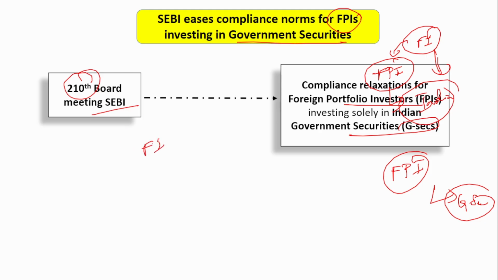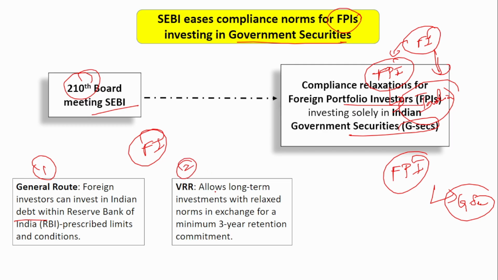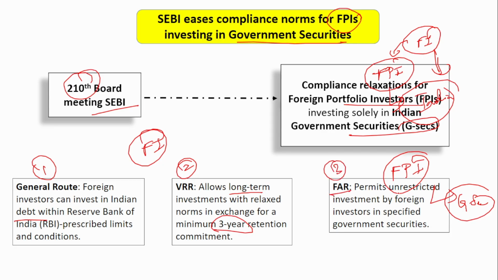Generally, foreign investors can invest via three routes. The first route is the general route. Here, the foreign investors can invest in Indian debt within the RBI prescribed limit and conditions. Second is the voluntary retention route. This is a kind of long-term investment where they have to maintain their investment for at least 3 years. A 3-year retention commitment should be given by them, and they have to hold the bonds or securities for at least 3 years. The last one is the fully accessible route. Here, it permits unrestricted investment by foreign investors in specified government securities. In specified government securities, you can invest as much as you want. There is no limit. Okay, so these are the three routes via which foreign investors invest their money.